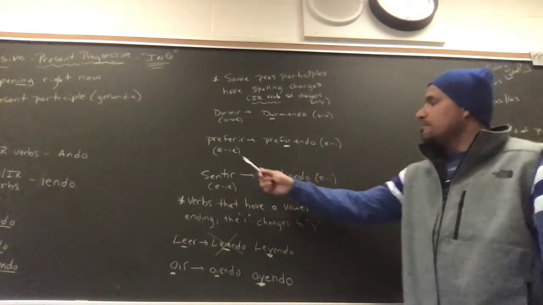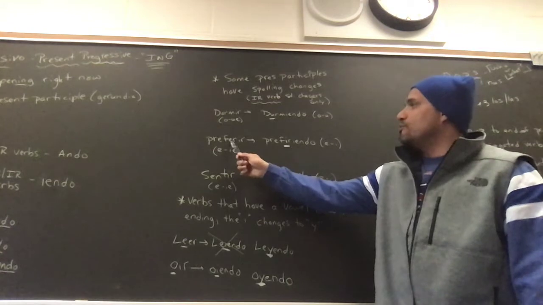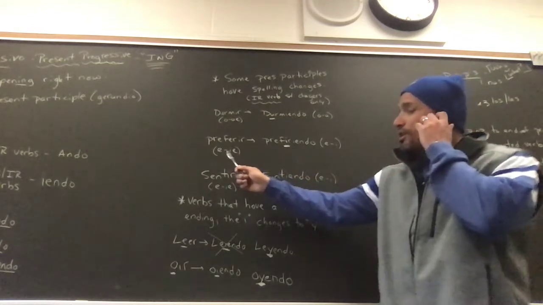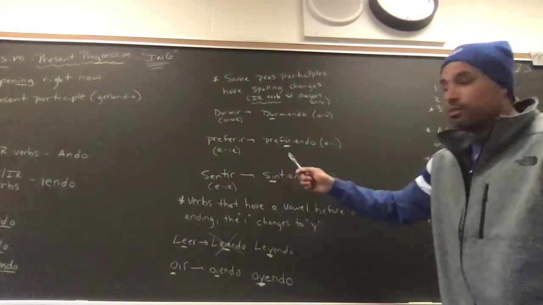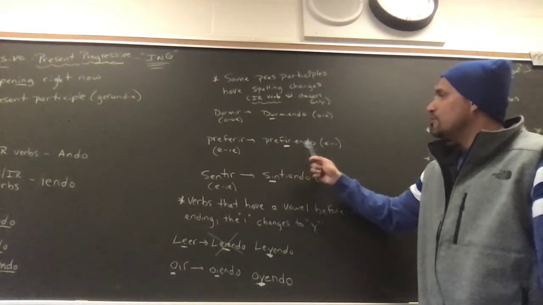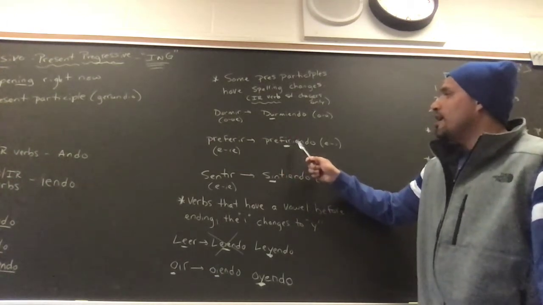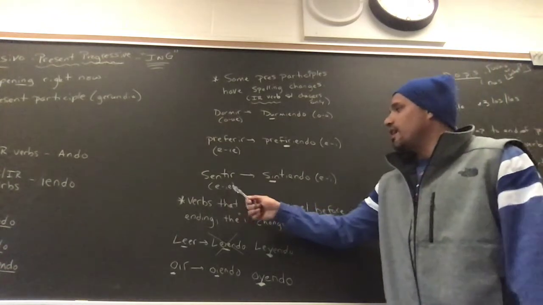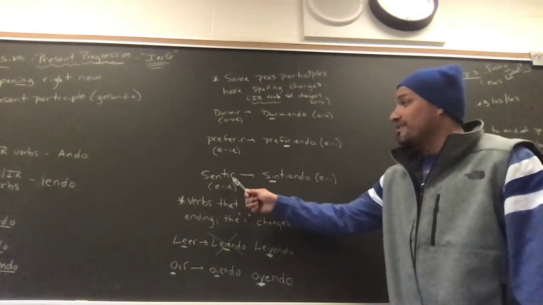D-U-R-M-I-E-N-D-O. All right. Preferir, we know, would typically stem change right here in the middle. In the present tense, it's an E to IE stem changer. But in the present participle, it's an E to I stem changer. So it becomes prefiriendo, P-R-E-F-I-R-I-E-N-D-O.